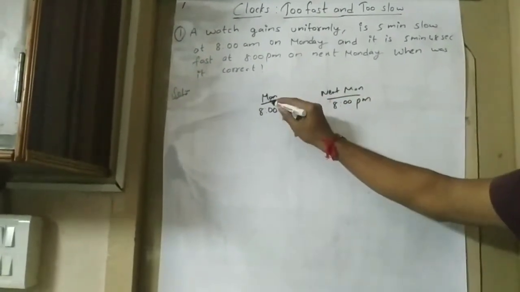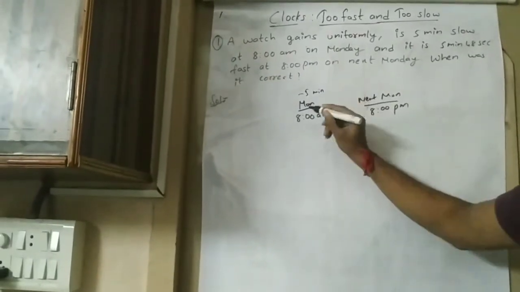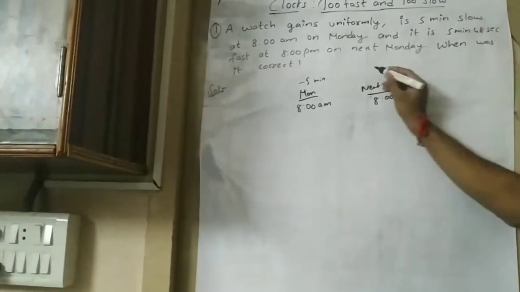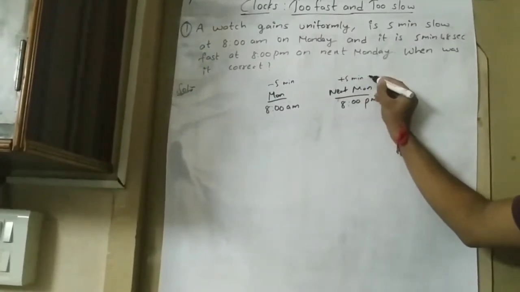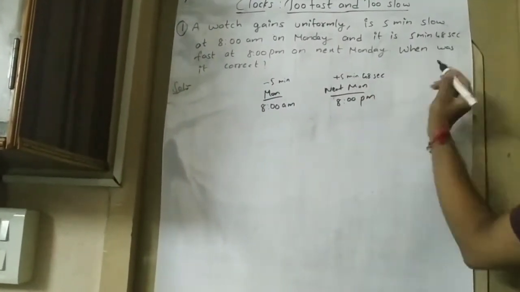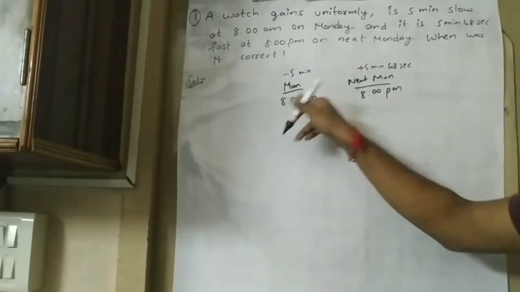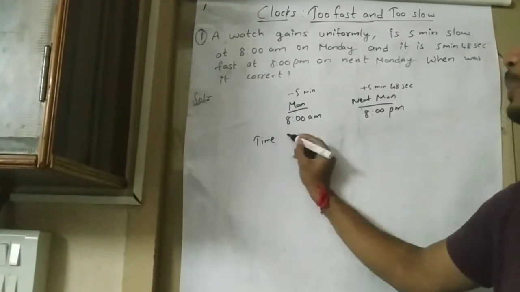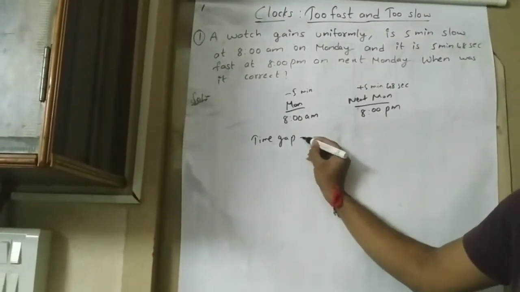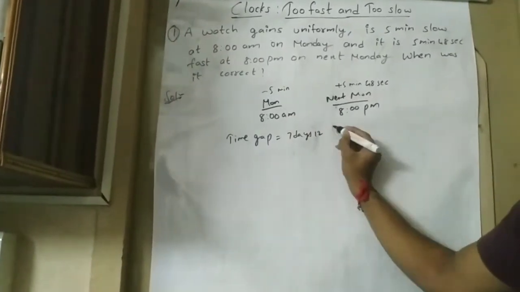At the first Monday, it is 5 minutes slow, so minus 5 minutes. And next Monday, it is 5 minutes 48 seconds fast, so plus 5 minutes 48 seconds. So, the total time gap between this Monday 8 a.m. to next Monday 8 p.m. is 7 days and 12 hours.